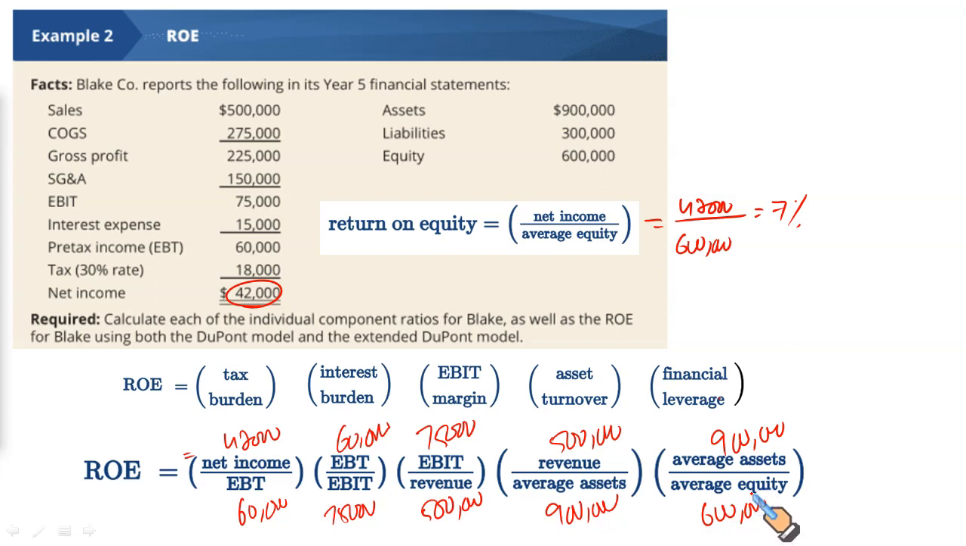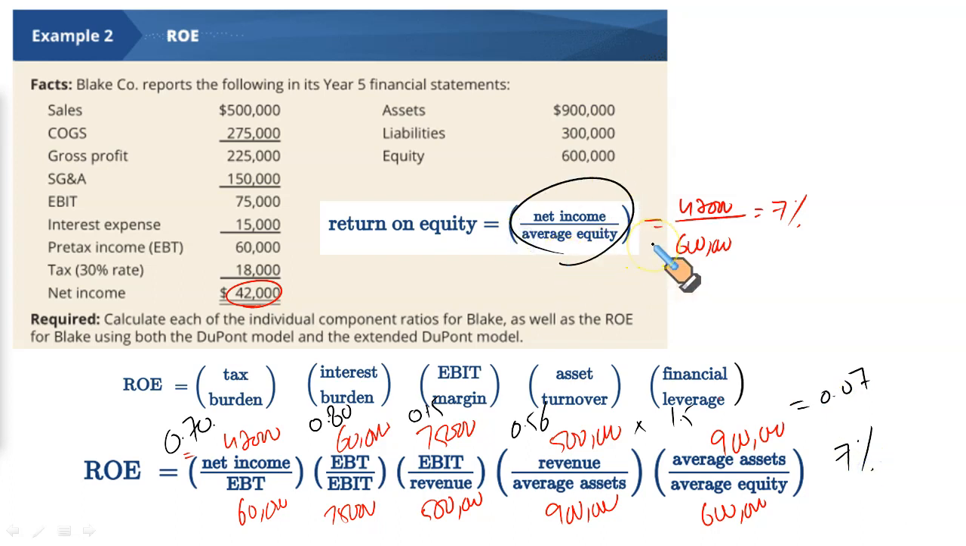Okay, now let me write down the numbers. Your tax burden is 0.70. Your interest burden is 0.80. Your EBIT margin is 0.15. Your assets turnover is 0.56. And finally, your financial leverage is 1.5. See, if you multiply all of these, you will get 0.07, which basically is 7%.